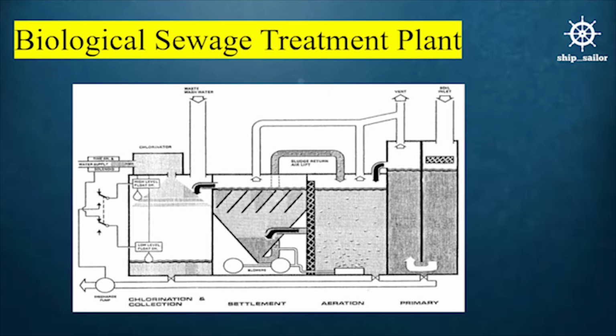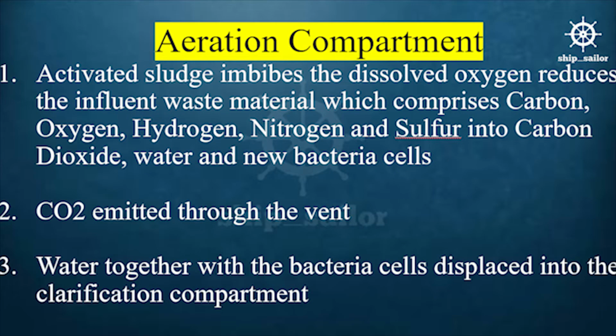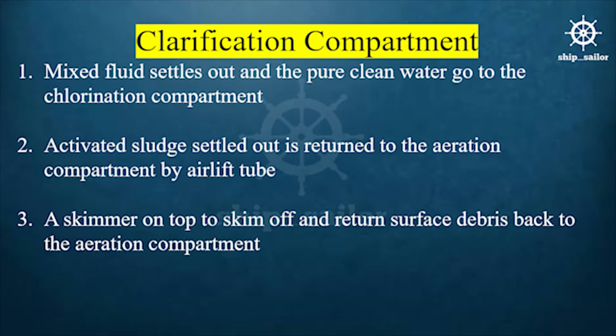Biological sewage treatment plant. Aeration compartment: 1. Activated sludge imbibes the dissolved oxygen and reduces the influent waste material, which comprises carbon, oxygen, hydrogen, nitrogen and sulfur, into carbon dioxide, water and new bacteria cells. 2. CO2 is emitted through the vent. 3. Water together with the bacteria cells is displaced into the clarification compartment.